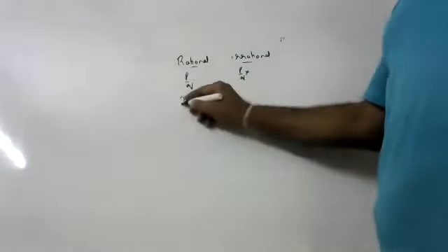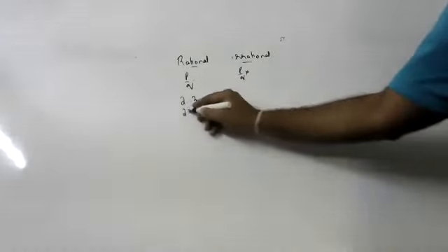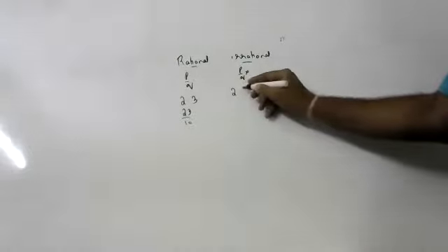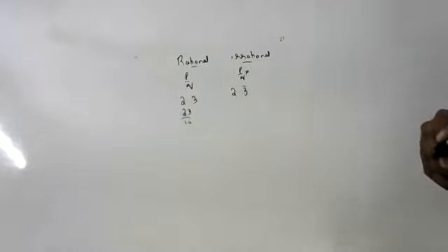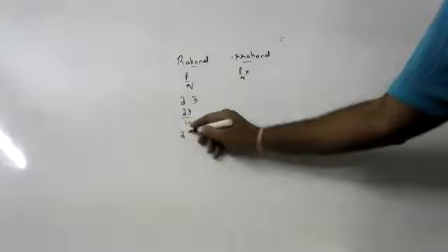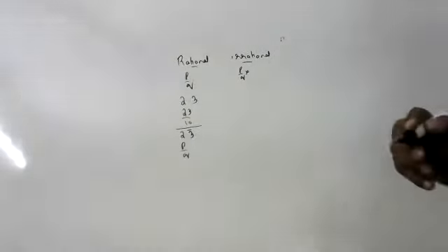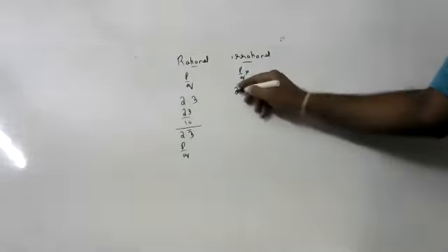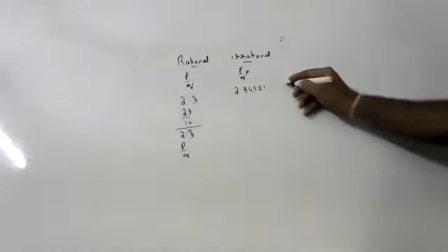Suppose if I say 2.3, is it rational or irrational? It is a rational number because we can write it as 23 by 10. Same thing, if I say 2.3 bar, is it rational or irrational? It is also rational, because yesterday I was teaching you how to do 2.3 bar in p by q form. Suppose 2.3452 like this, like this, like this.